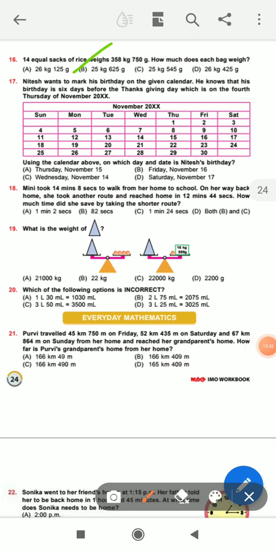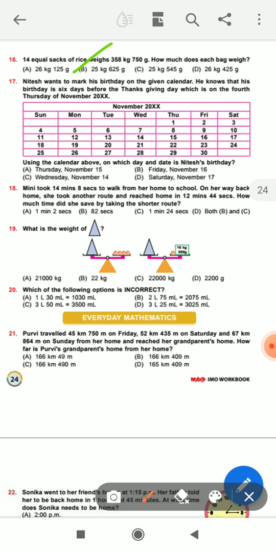Okay. Next, question number 17. Please look at the picture. Nitesh went to mark his birthday on the given calendar. He knew that his birthday is 6 days before Thanksgiving day, which is on the 4th Thursday of November.